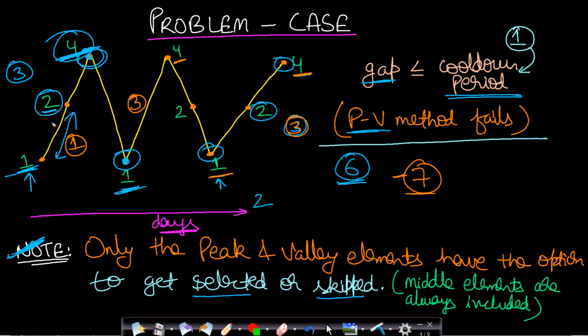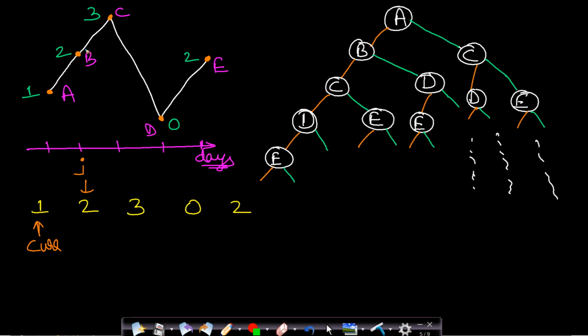But if I exclude this observation, then either a point, that is a stock, can get included in our calculation or it gets excluded. So there are two options for each and every point, and let's say there are n points. So we will have a total of 2 to the power n combinations. So the recursion will take order of 2 to the power n time. This is pure recursion. So this is very simple to apply actually. Now let us see how we apply recursion, and then we will see how to improve this.